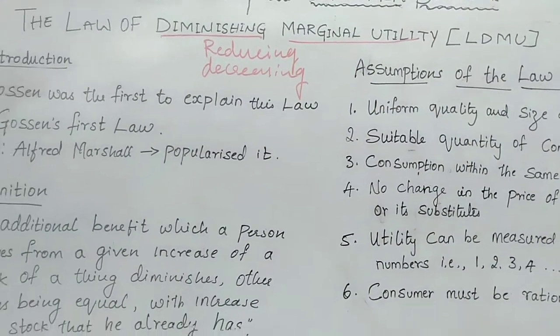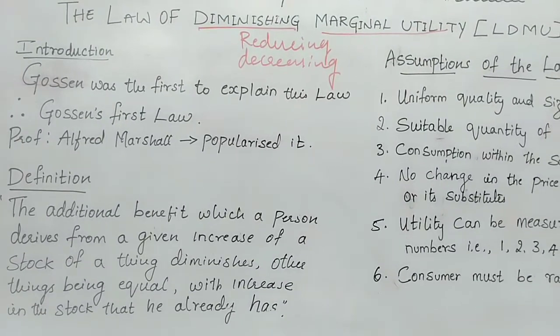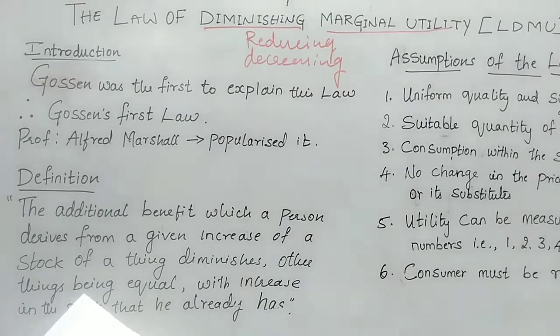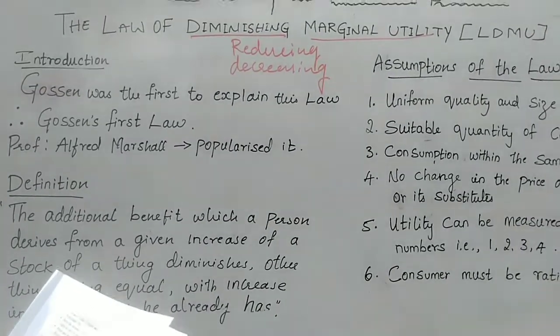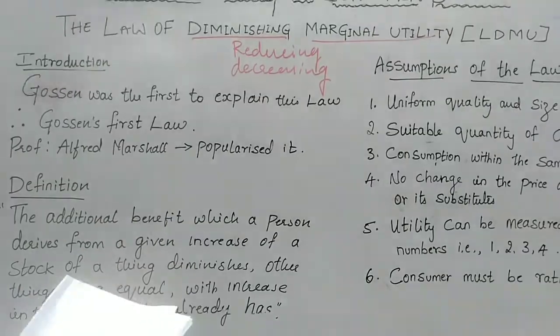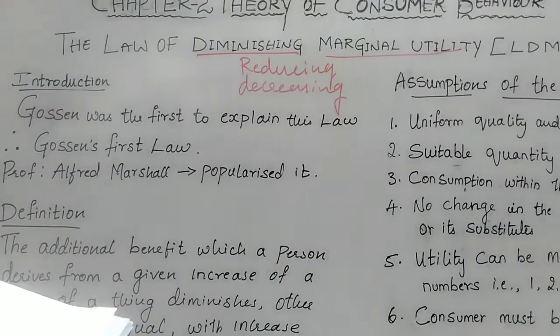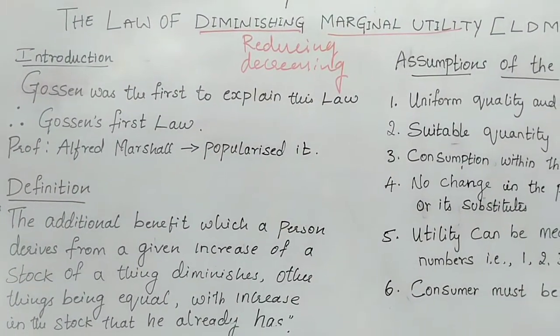Now let me start with the introduction of the theory, the law of diminishing marginal utility. When we go to certain scenic beauty, like tourist spots, again and again, what will happen to our eyes? Eyes become tired of beautiful pictures and sceneries.